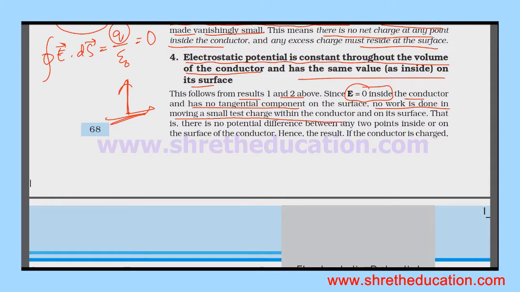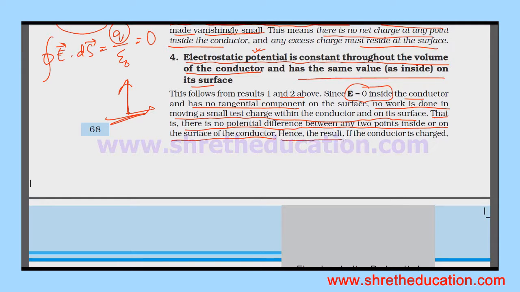a small test charge within the conductor and on its surface. That is, there is no potential difference between any two points inside or on the surface of the conductor. Hence, the potential is the same, and there is no tendency for charge to move from one point to another.